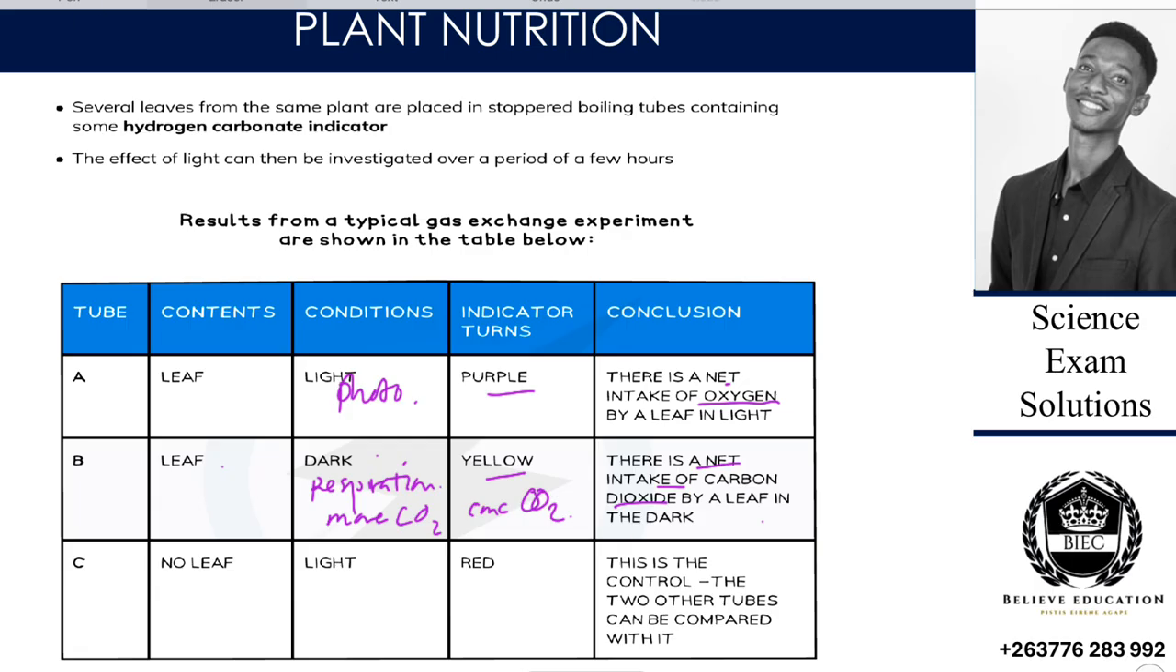That's carbon dioxide. Then here we have no leaf, and we have light, and the indicator turns red. Then this is the control. The two other tubes can be compared with it. So this C was just a control to compare.